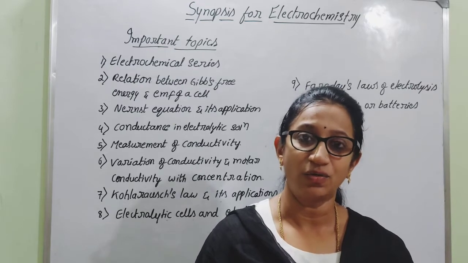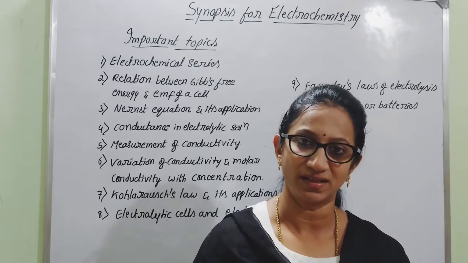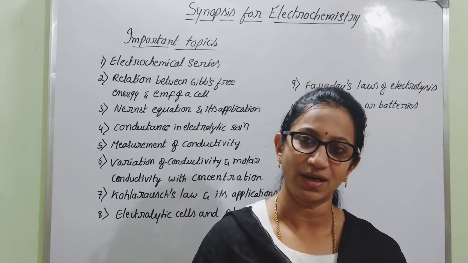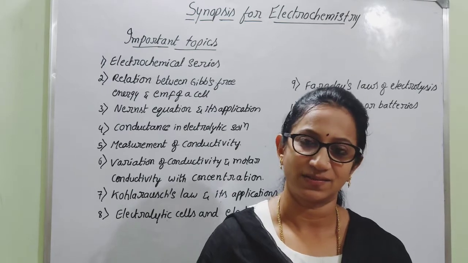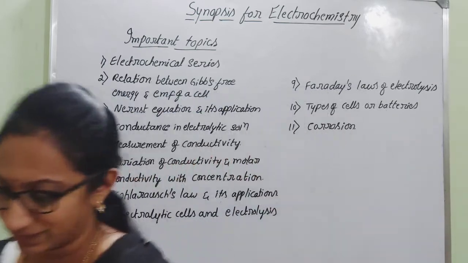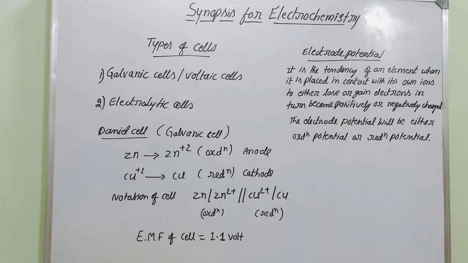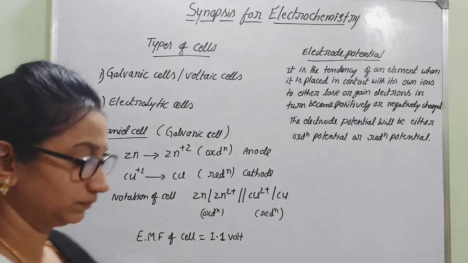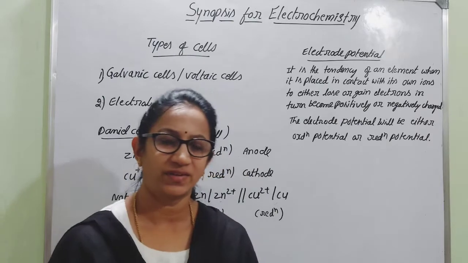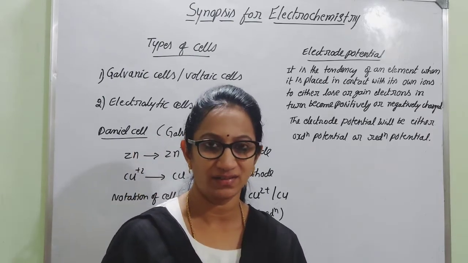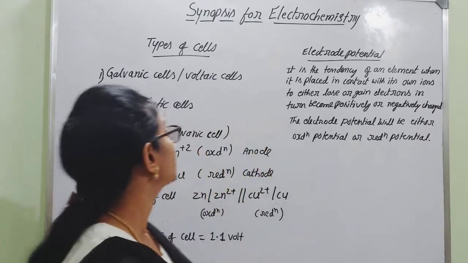So now we can go for different topics one after another. We can have a fast recap under this synopsis. We can learn topics one after another. Very firstly, we can go for types of cells.